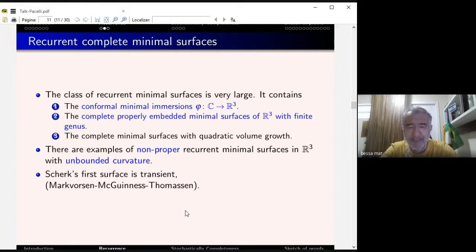It intersects: we have examples with bounded curvature, we have examples with properly immersed minimal surfaces, and also we have examples which are not in these classes. For instance, we can have a minimal immersion of C in R3 with unbounded curvature. It goes to minus infinity quadratically, and also has accumulation points in R3. In fact, four accumulation points only. It's a very pretty example.